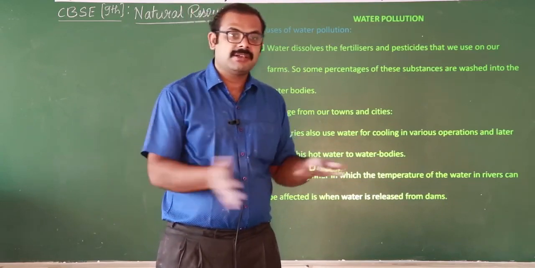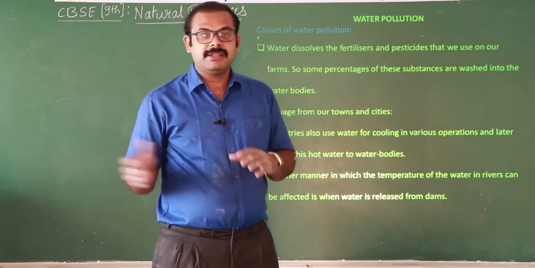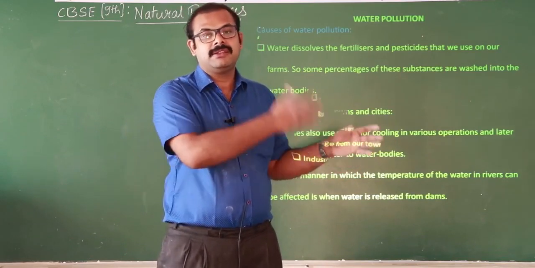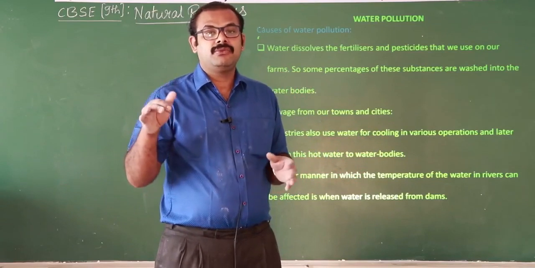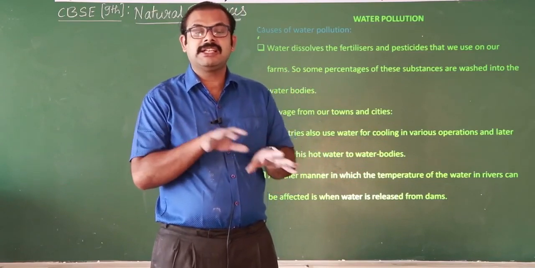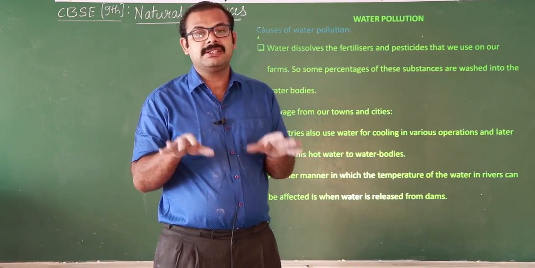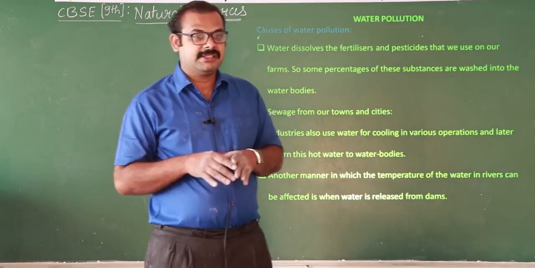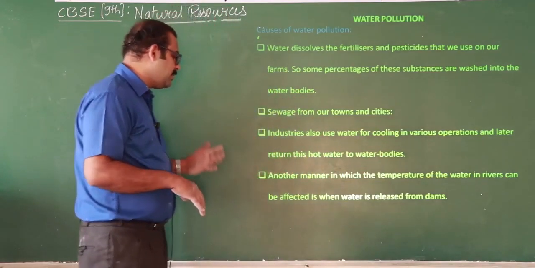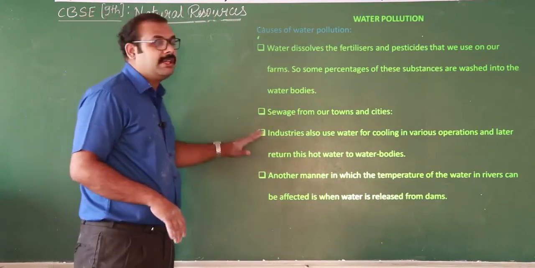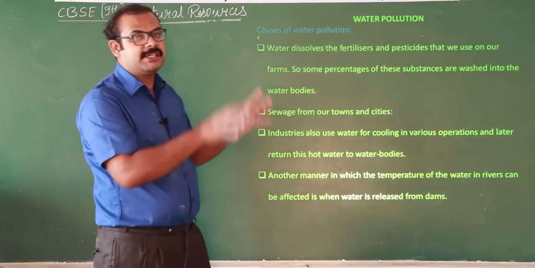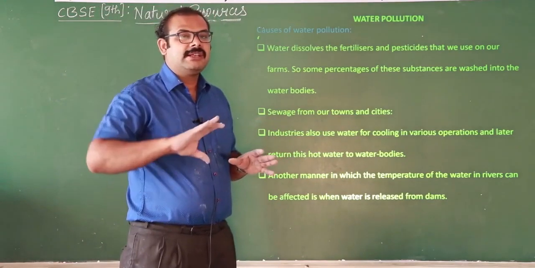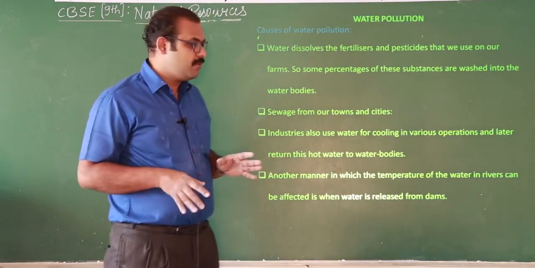If they release the water from the dam, what happens? The cold water moves along through the channel, and with that there is a fluctuation in the temperature. Because of that, it causes death of some organisms. This is also one of the reasons we are polluting the water. Polluting means not only adding pesticides and other things, we are also changing temperature. It also causes water pollution.